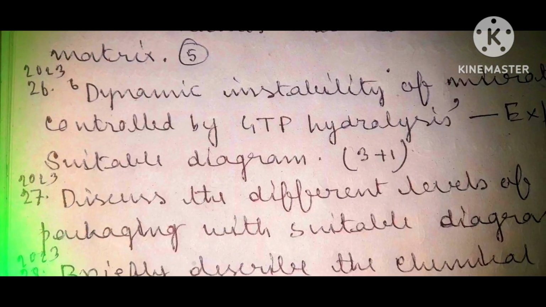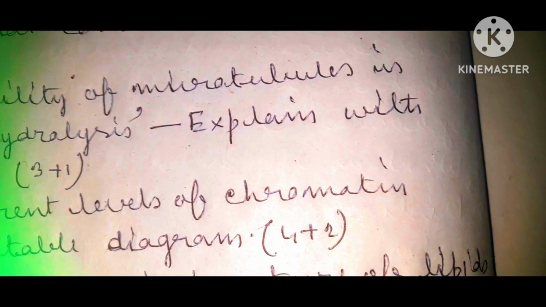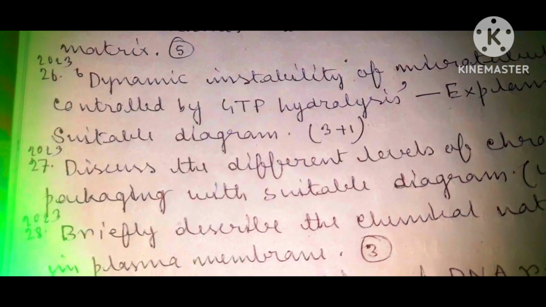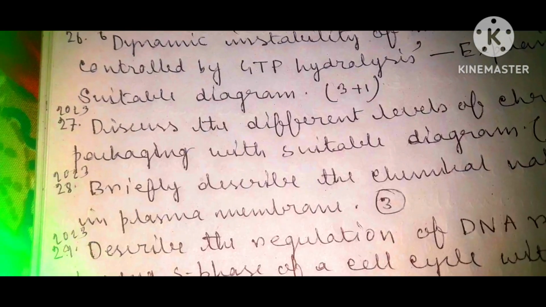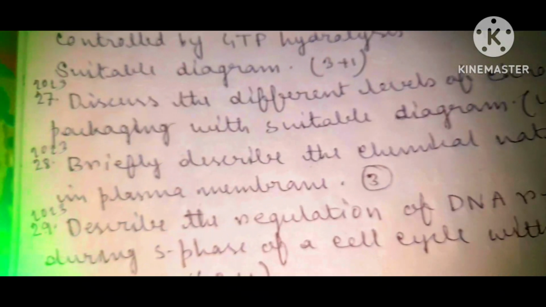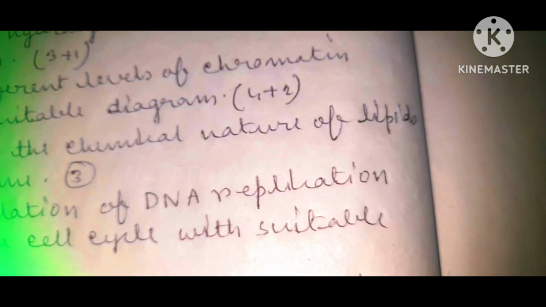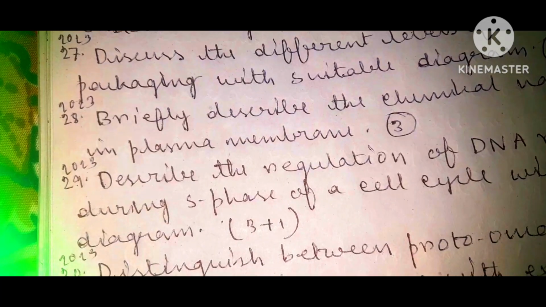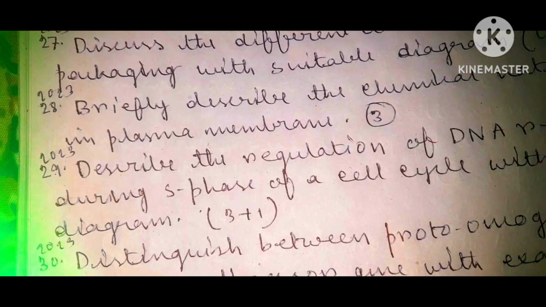Dynamic instability of microtubules is controlled by GTP hydrolysis. Explain with suitable diagram, carrying 3 plus 1 marks. Discuss the different levels of chromatin packaging with suitable diagram, carrying 4 plus 2 marks. Briefly describe the chemical nature of lipids in plasma membrane, carrying 3 marks.